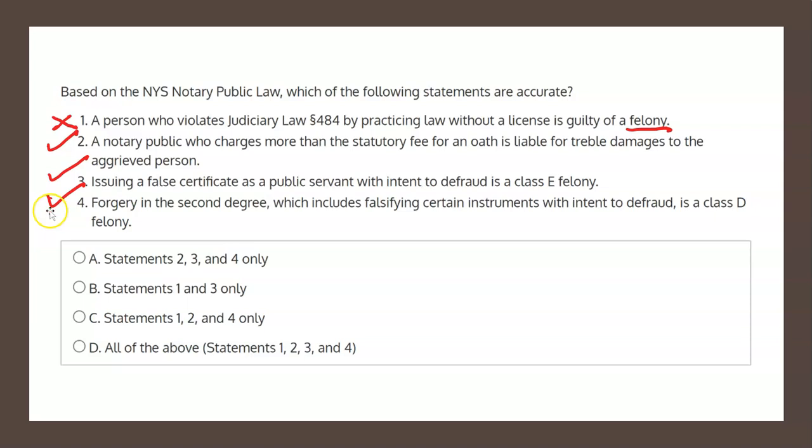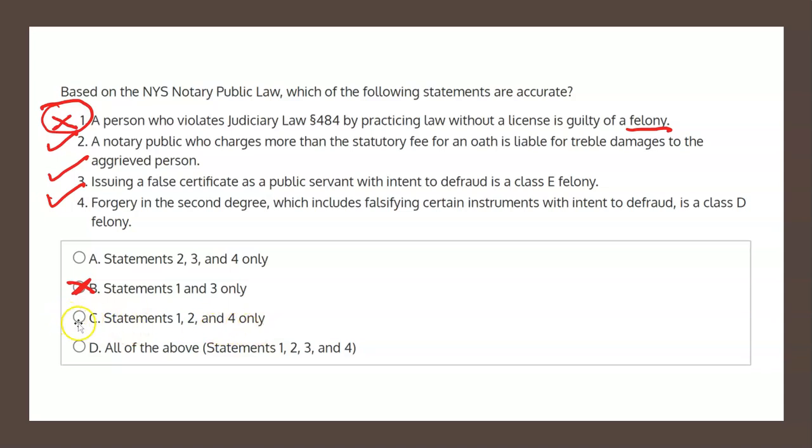So we know that Statements 2, 3, and 4 are accurate statements. With this in mind, let's have a look at the four choices to determine the solution. Choice A states Statements 2, 3, and 4 only. Well, that is correct, but to be in the habit of looking at all four choices, let's have a look at choices B, C, and D. Choice B states Statements 1 and 3 only. This is incorrect. As I said before, Statement 1 is not accurate, so we can strike out Choice B as a potential solution. Choice C states Statements 1, 2, and 4 only.